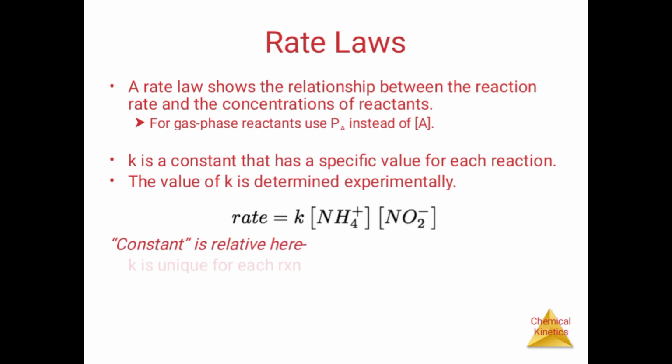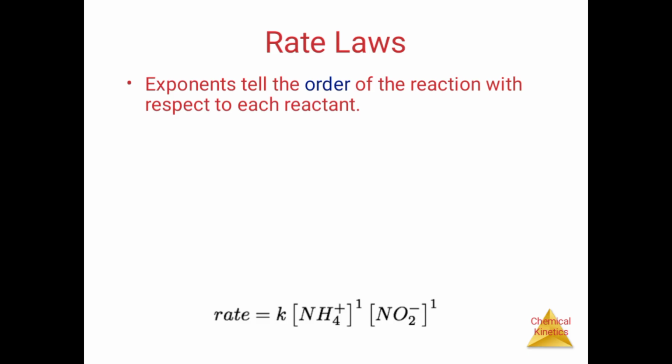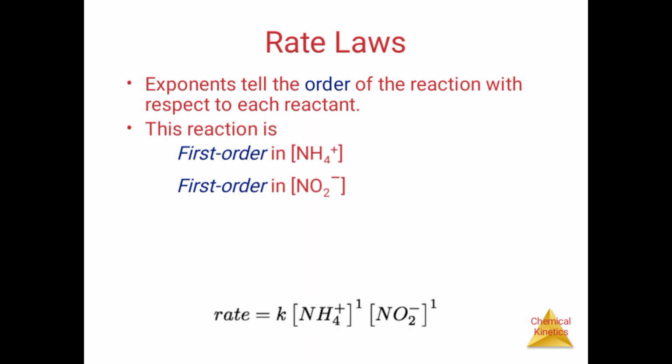The constant is relative; k is unique to each reaction. It changes with temperature. The rate law gives the components and the order of the reaction with respect to each reactant. This reaction is first order in NH4+ and first order in NO2-.